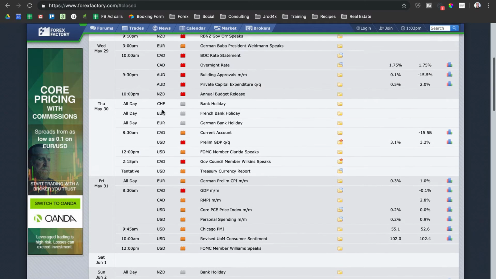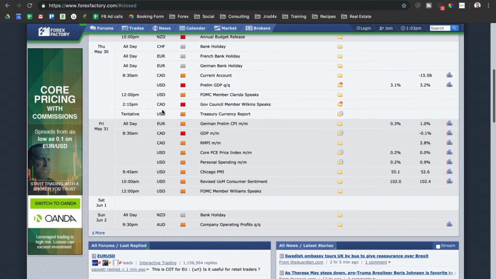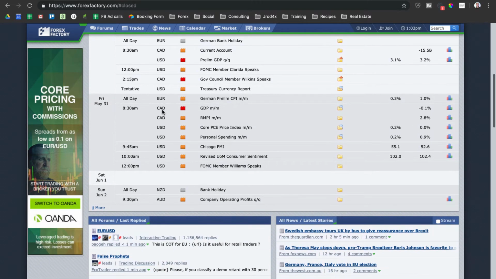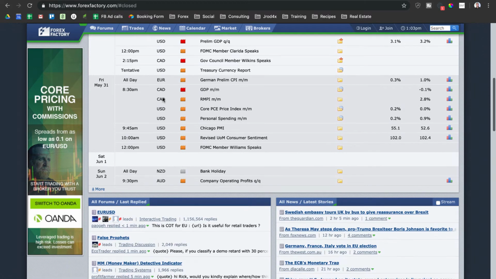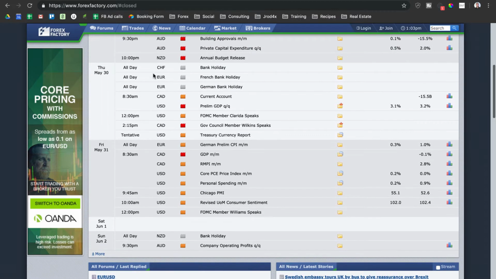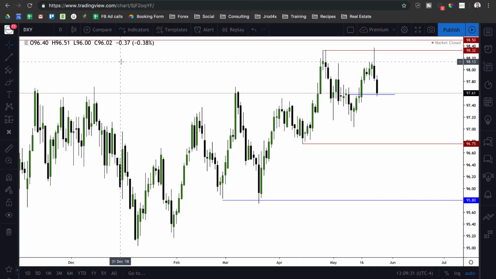So Wednesday and Thursday will probably be pretty volatile days for dollar CAD, so we'll be focused on that. And then going into Friday, some more Canadian dollar and dollar index news. So really Tuesday through Friday we could see a lot of movement on dollar CAD this week, which is honestly what we've been expecting since it's been in such a consolidation for so long. So let's go ahead, we'll move over to the charts now.